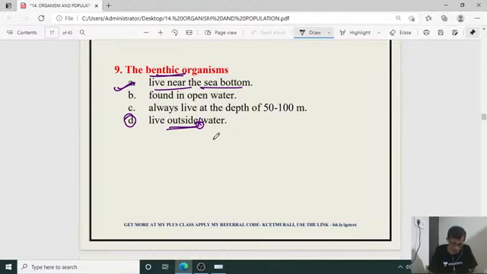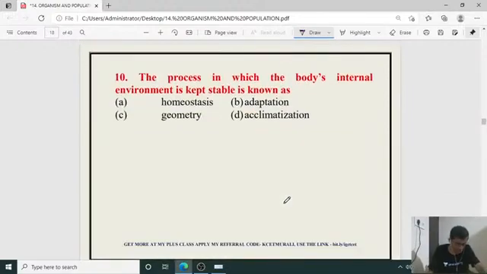So benthic organism means the organisms which are observed in the deep portion of the pond or ocean. That is what a benthic organism is. And benthic ecosystem, benthic area, that terminology is related to our aquatic ecosystem. Okay. Next, question number 10.